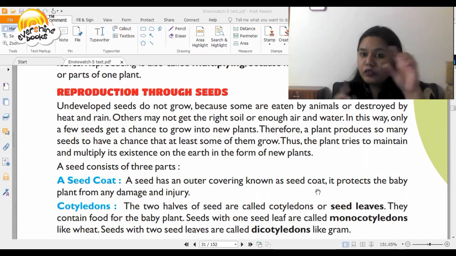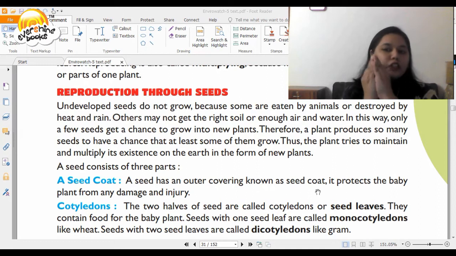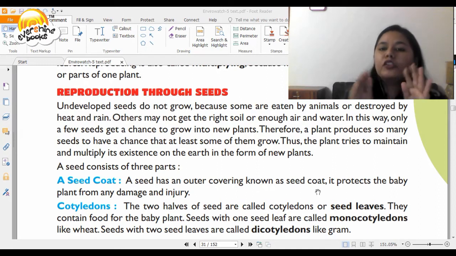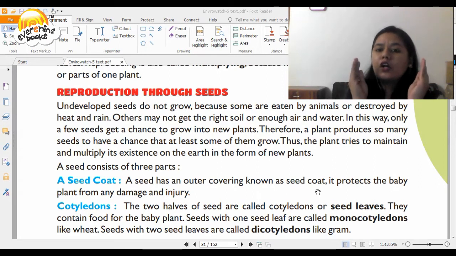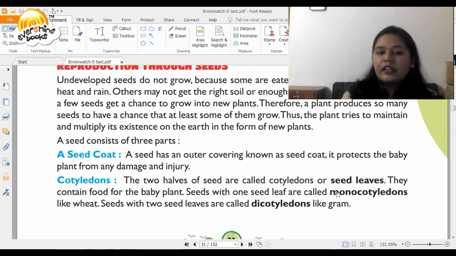We know that a seed is a combination of two halves, and the two halves are called cotyledons or seed leaves. They contain food for the baby plant. Seeds with one seed leaf are called monocotyledons, and the seeds which have two seed leaves are called dicotyledons, like gram. All right.